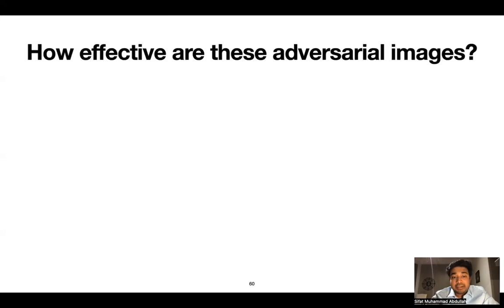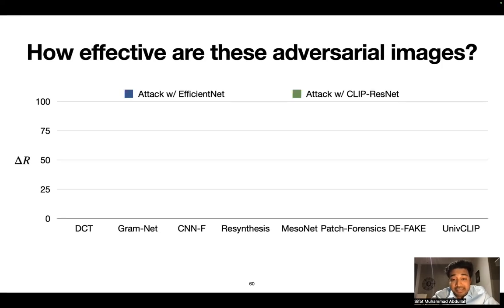So now let's look at the results. How effective are these adversarial images? We will show results against the two surrogate deepfake classifiers from the previous slide, EfficientNet and CLIP-ResNet. Along the x-axis, we plot the 8 defenses that we study in our paper, and along the y-axis, we plot delta R, which is the percentage degradation in recall of fake images. Note that high degradation is bad for the defense.